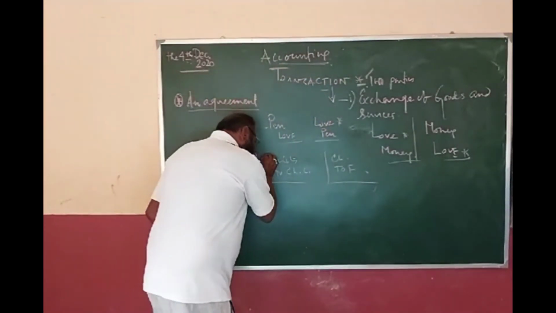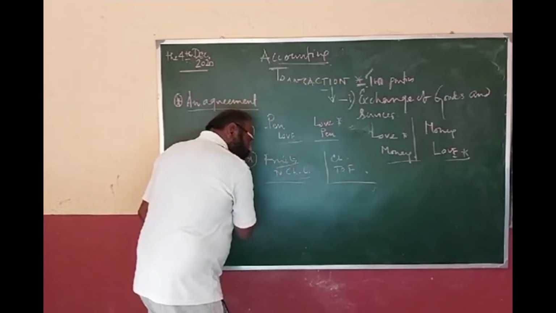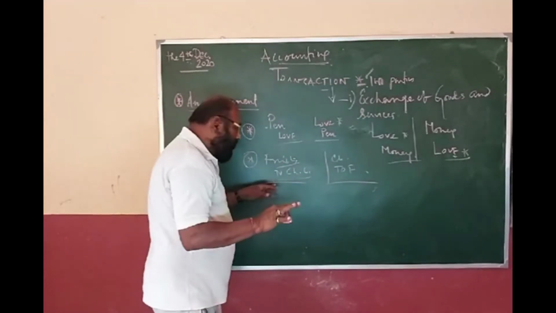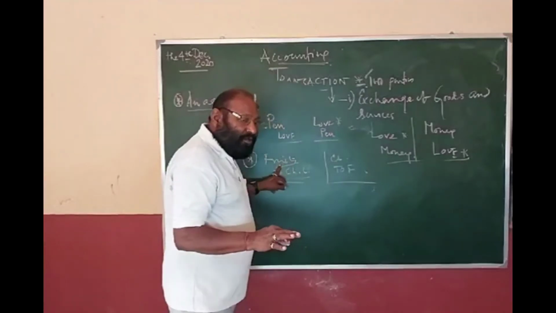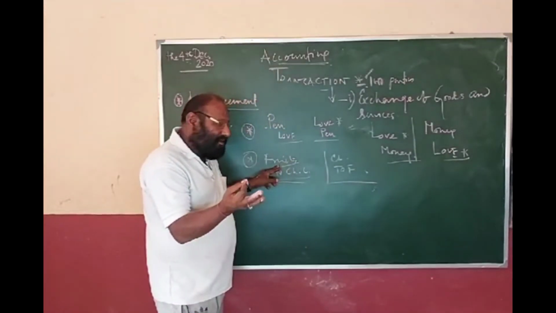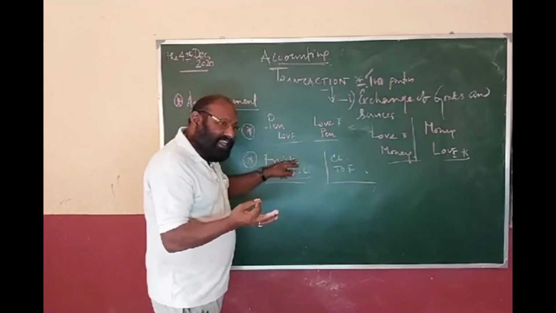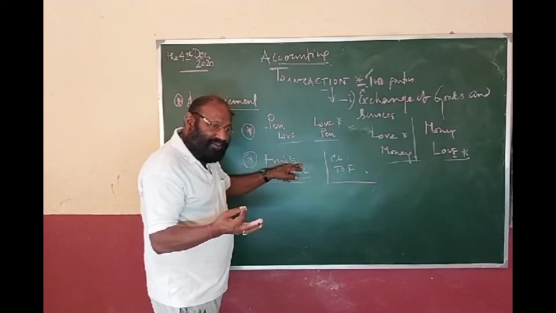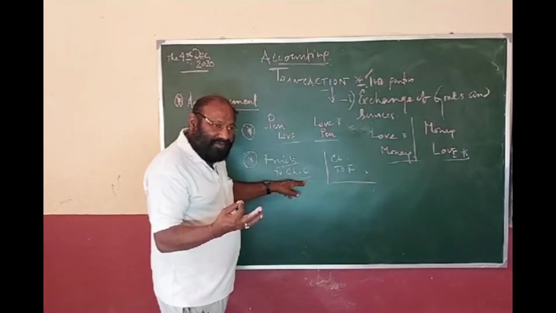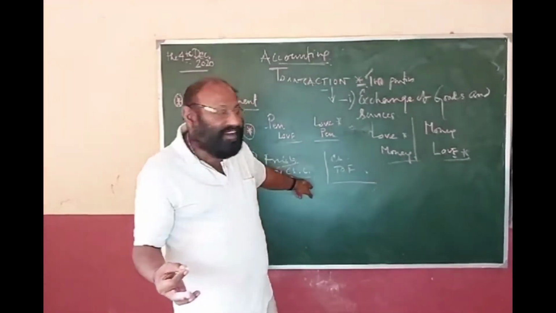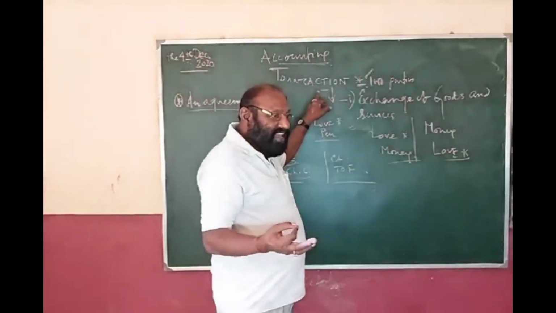Now consider these things: fruits and chili. Both are commodities. Both are visible. So this is an exchange of goods for goods. Clear? Understood? So it may be considered as a transaction.